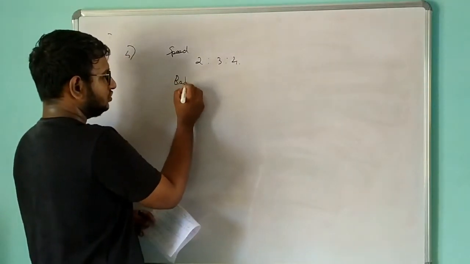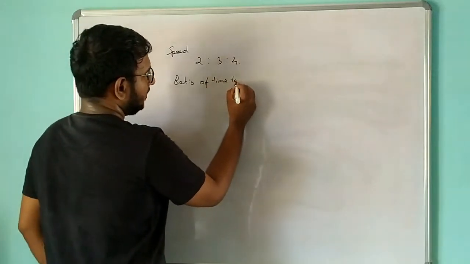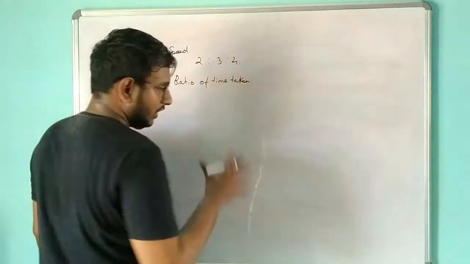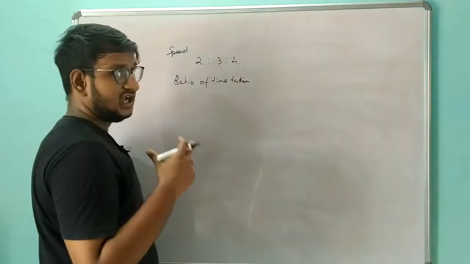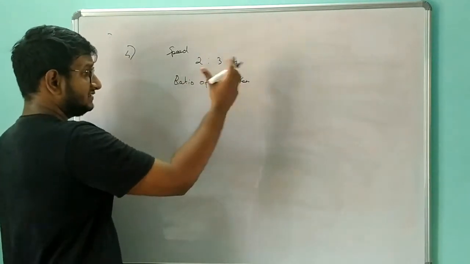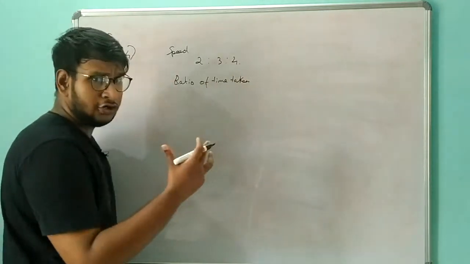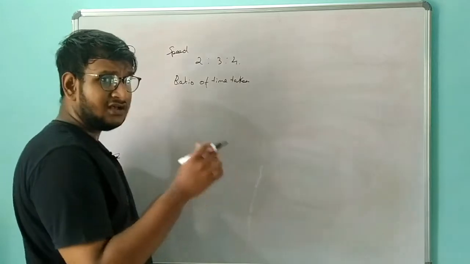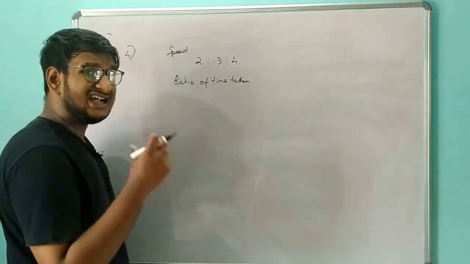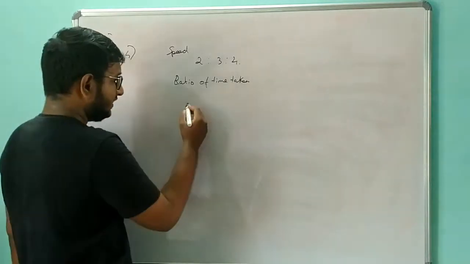They are asking for the ratio of time taken by these three cars, with these three different speeds. Before going into the problem, let's see a small formula that we need to know: the time taken formula.